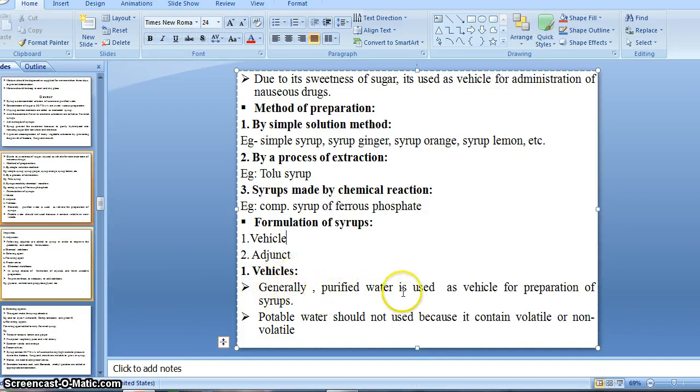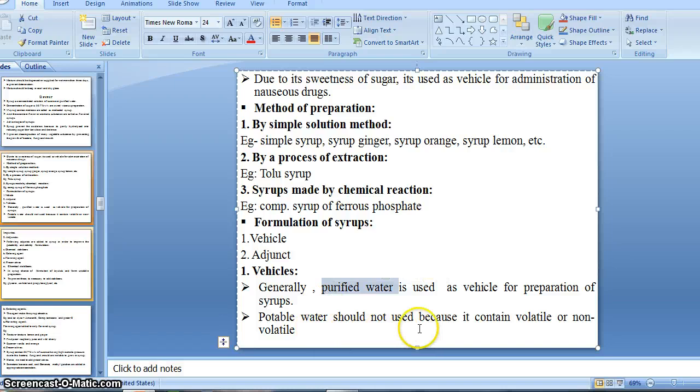Let's see the vehicles. Generally purified water is used as a vehicle for the preparation of syrup. As we already learned in the definition, syrup is a concentrated sucrose solution in purified water. Sucrose is dissolved in purified water, so purified water acts as the vehicle. Most commonly purified water is used as a vehicle for the preparation of syrup.